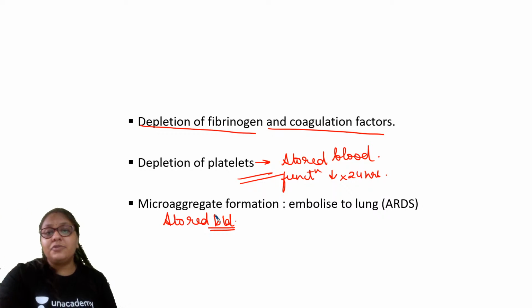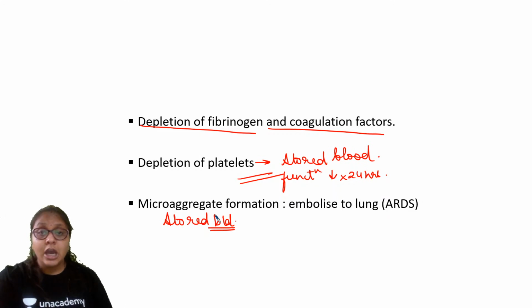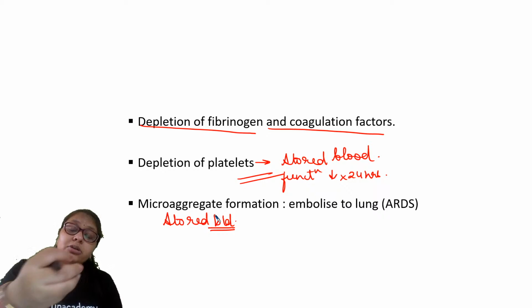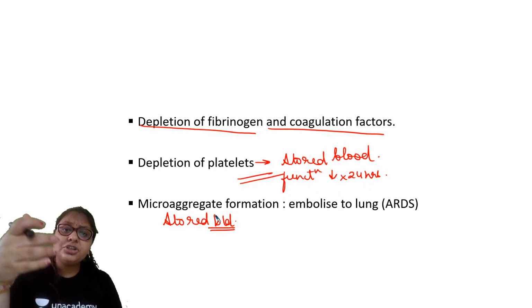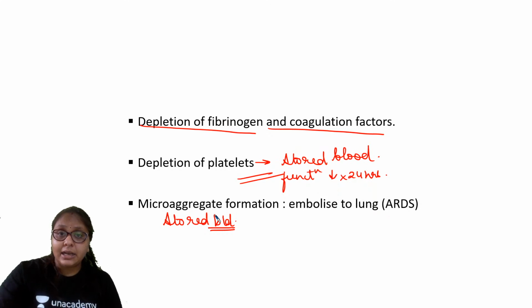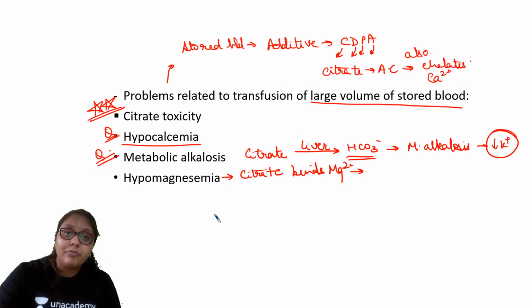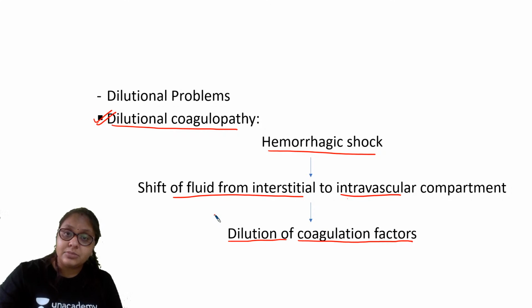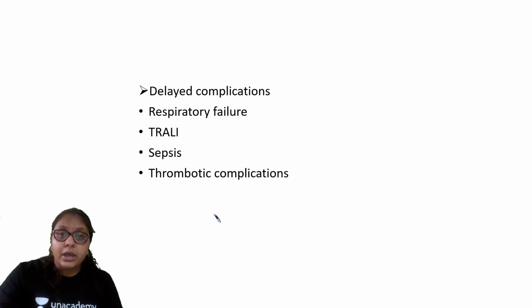ठीक है, या तो transfusion कम है उसकी वजह से hypoperfusion, या फिर overzealous है उसकी वजह से, because of the storing, because of the citrate which is present, and because of the storage, hyperkalemia, depletion of the clotting factors, and the platelets can be seen. ठीक है, so these are the complications which have been asked previously in your exam, and also the dilutional properties. ठीक है, okay, now that were the immediate complications.